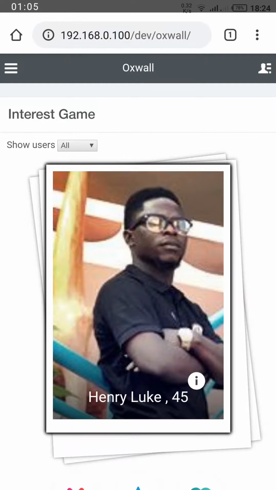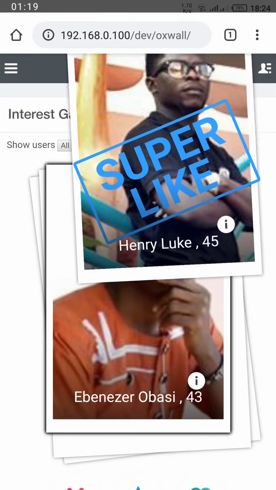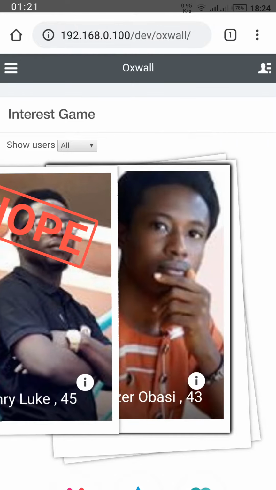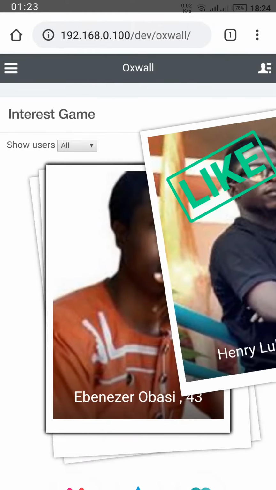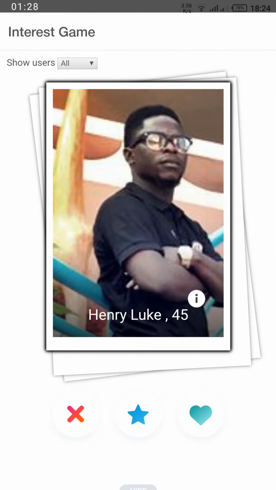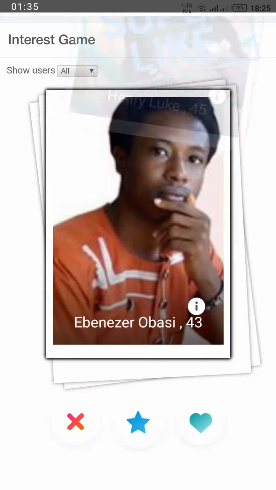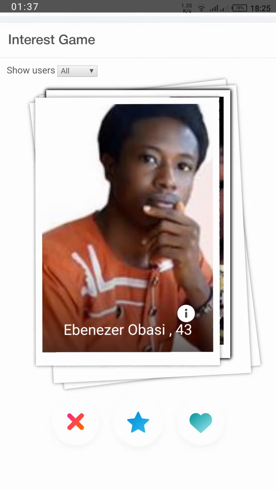This is a feature working on my local Oxwall installation. Of course, you can try this as well on Skadate. It works flawlessly. Okay, so this is basically it. I swipe up for super like, left for no, right for like. If you scroll down a little bit, you would see the buttons. You could use the control buttons, or they will replicate the same function. All right.